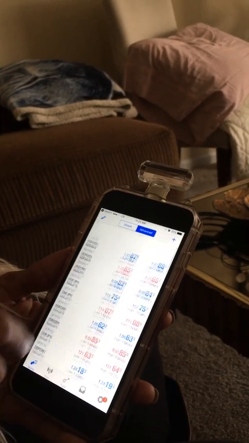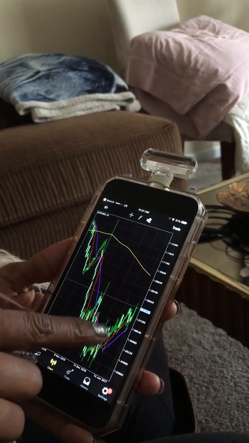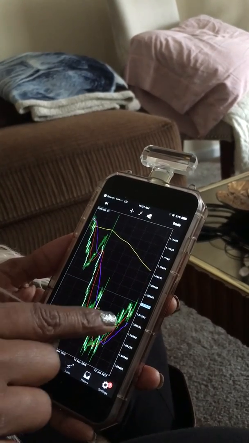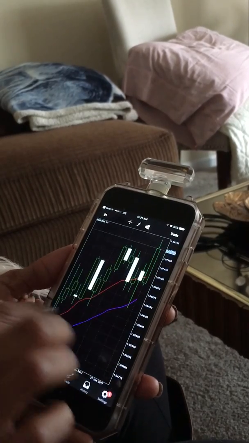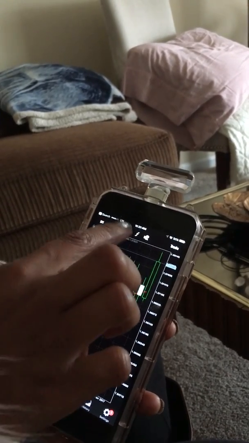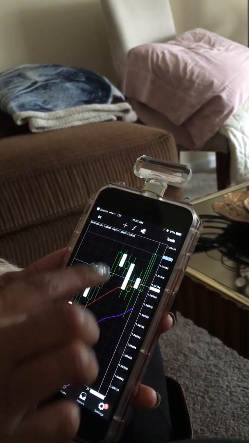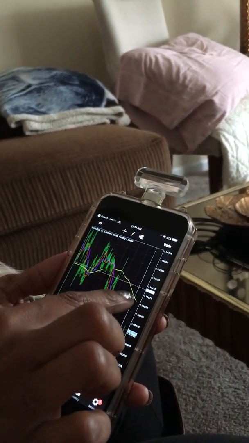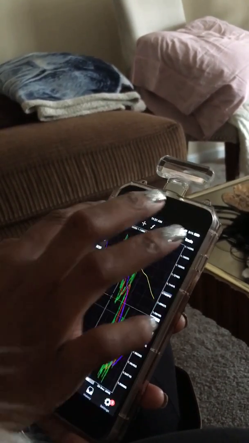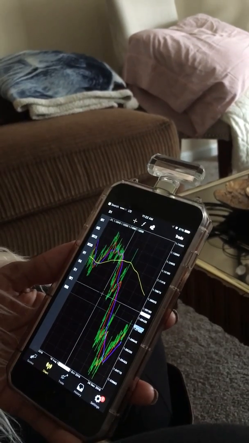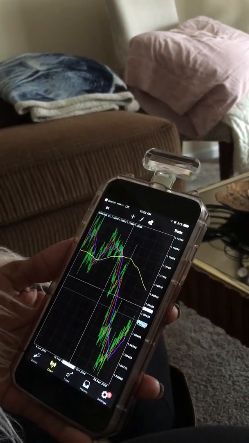So then after that, I will have them go to their chart and put a 10 moving average on their chart, and let them know that this is more of a short-term scalping moving average, and we use the moving average for our take profit point. So I'll have them hit the cross and show them that this is how we get our take profit point. Then I will also have them put a 200 moving average. If the 200 moving average is above the current market, that means it's in a sell trend. If the 200 moving average is below the market, that means it's in an uptrend.